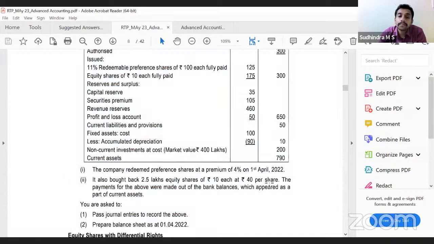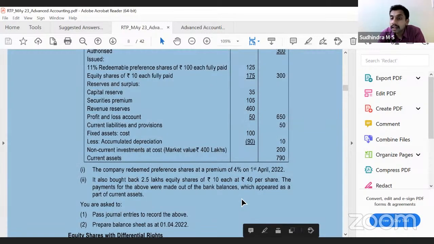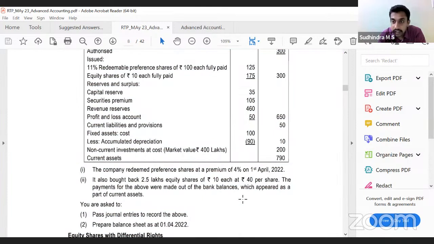That means they are utilizing or they are creating what? What does this indicate? Using free reserve. They are creating CRR using free reserves. Very good. Correct. So they are not issuing fresh shares because they have sufficient bank balance. They are paying through the bank balance.